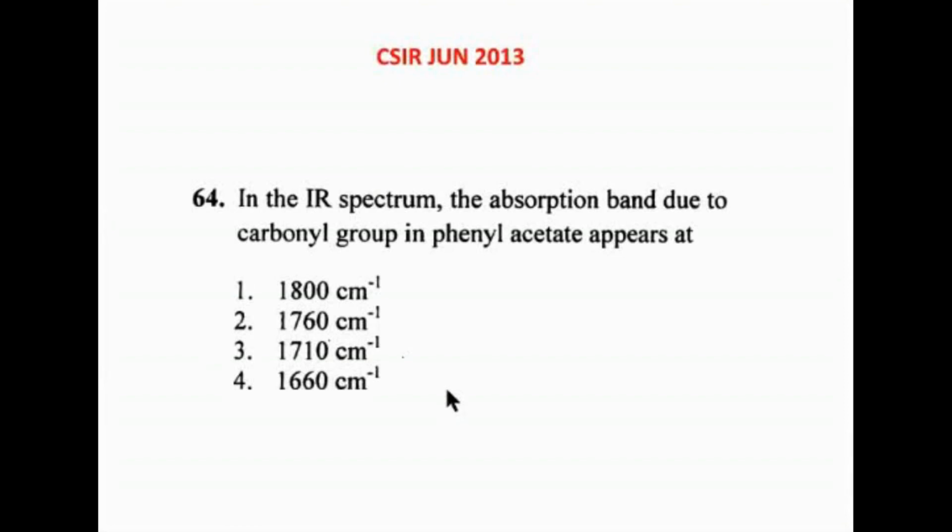What is the answer? 1760. Yeah, so the answer is the second option, 1760. Since the phenyl group has the double bond in conjugation with the ester oxygen, it will have an electron withdrawal effect. The oxygen will carry a positive charge, so it will become more electron withdrawing. So compared to an ordinary ester, which comes around 1745, 1740, it should increase. So the answer is 1760.